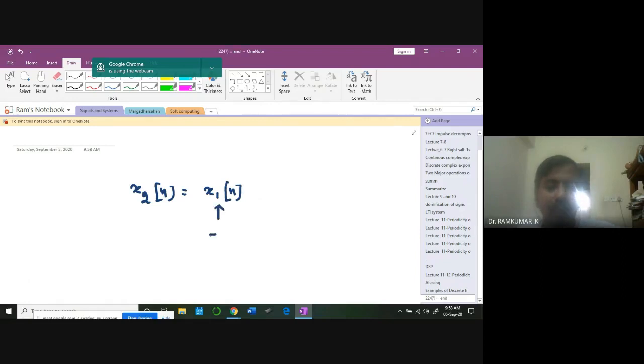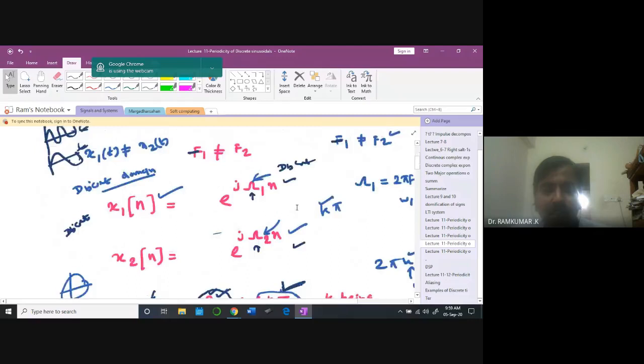This one has a frequency of omega 1, this one has another frequency. This happens when there is a 2k pi kind of shift. If that's going to be the problem, then we need to be worried. We should be careful in working with this kind of signals. That's the thing we are going to learn now.